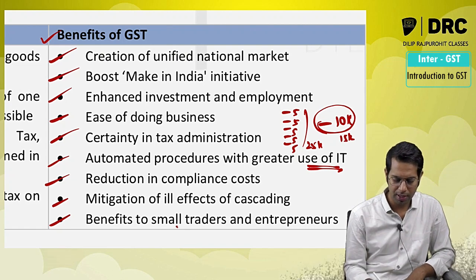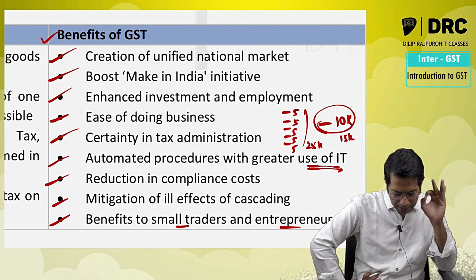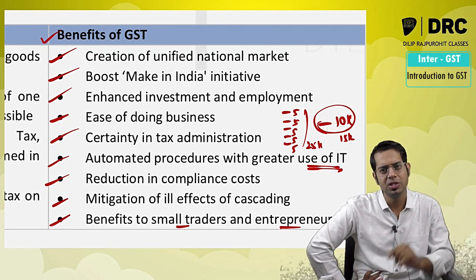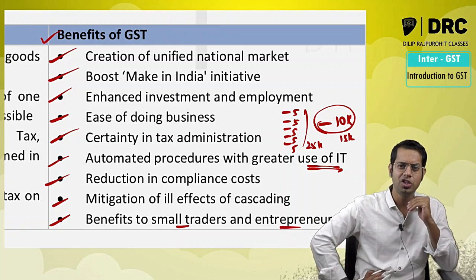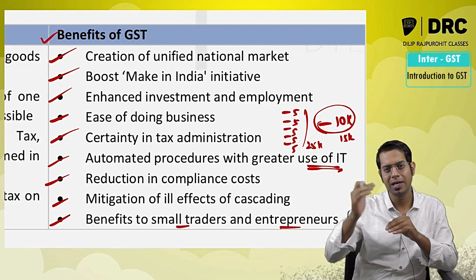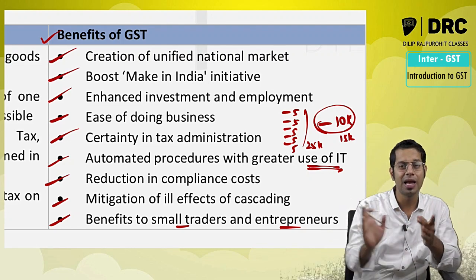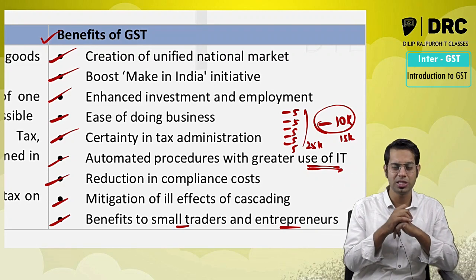Beneficial to small traders and entrepreneurs. GST is also beneficial to small traders and entrepreneurs. Sir, how is it beneficial to small traders and entrepreneurs, sir? Now the limit under GST law is 20 lakh. You have to take registration only if your aggregate turnover crosses 20 lakh. In some states it is 10 lakhs, and in some cases you can also take the advantage of 40 lakh rupees, that we'll see in our registration chapter.